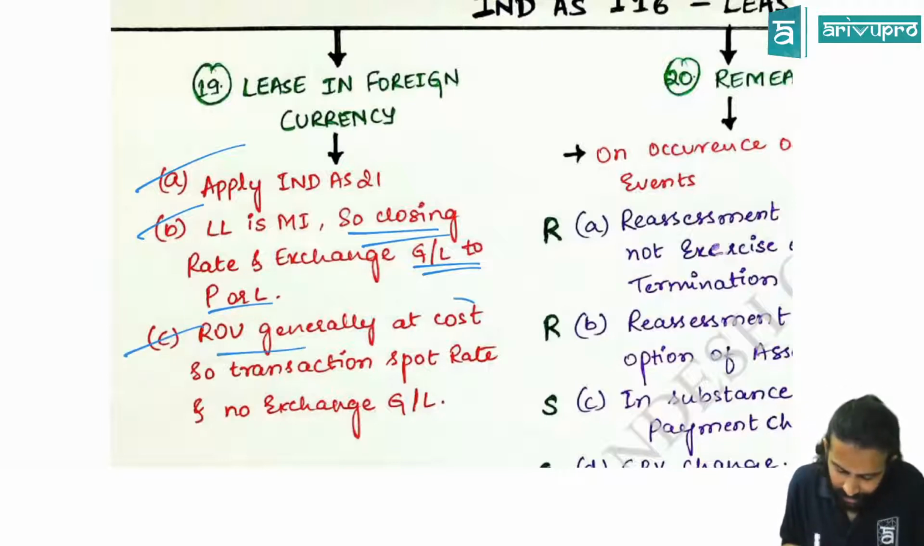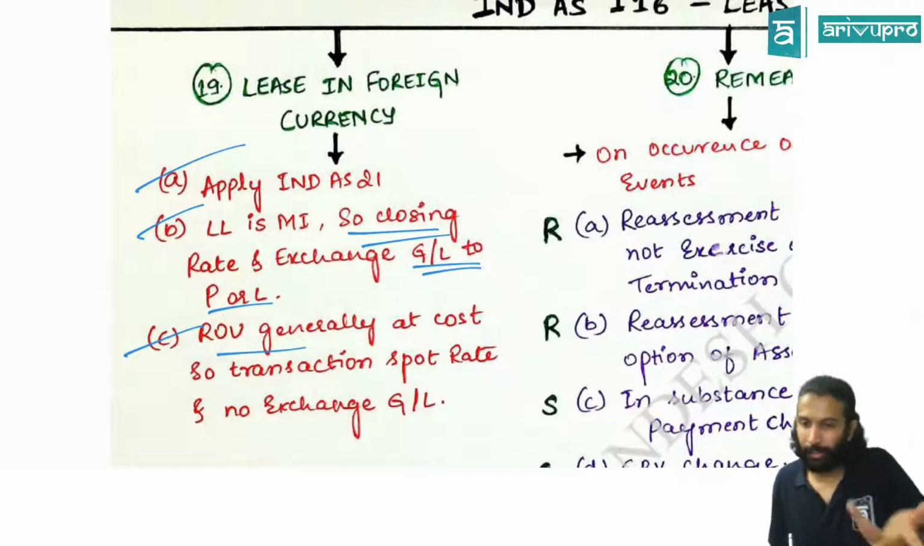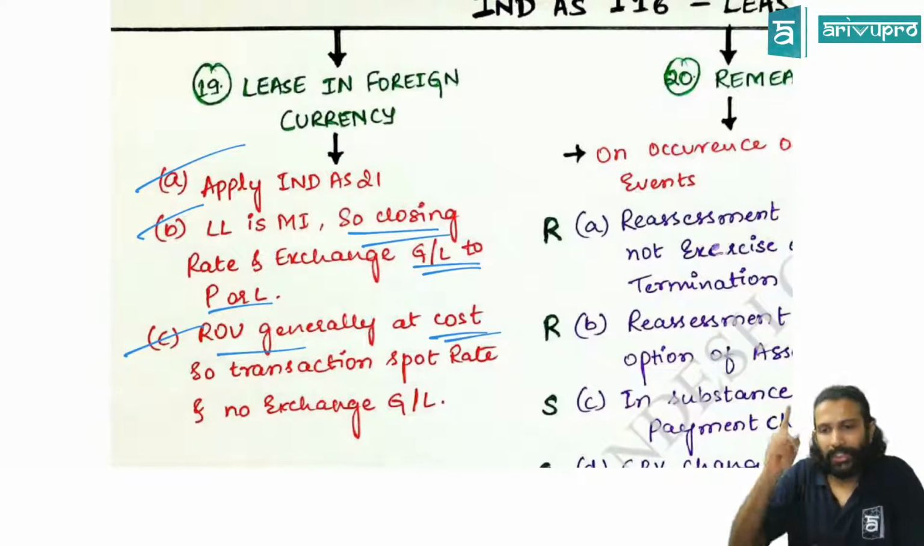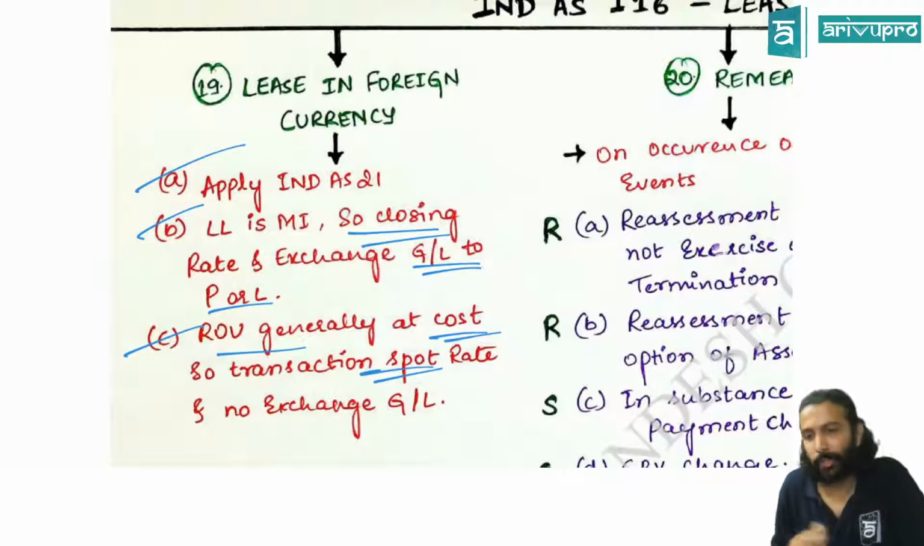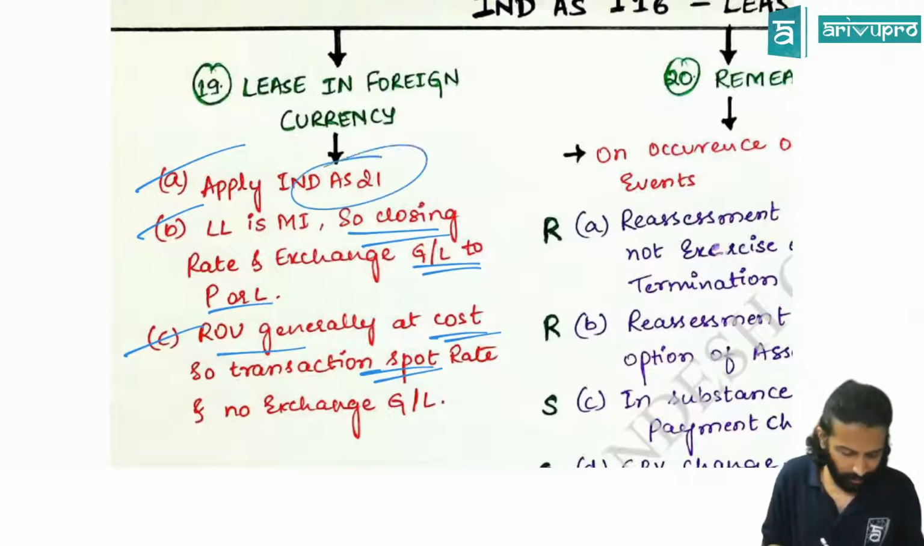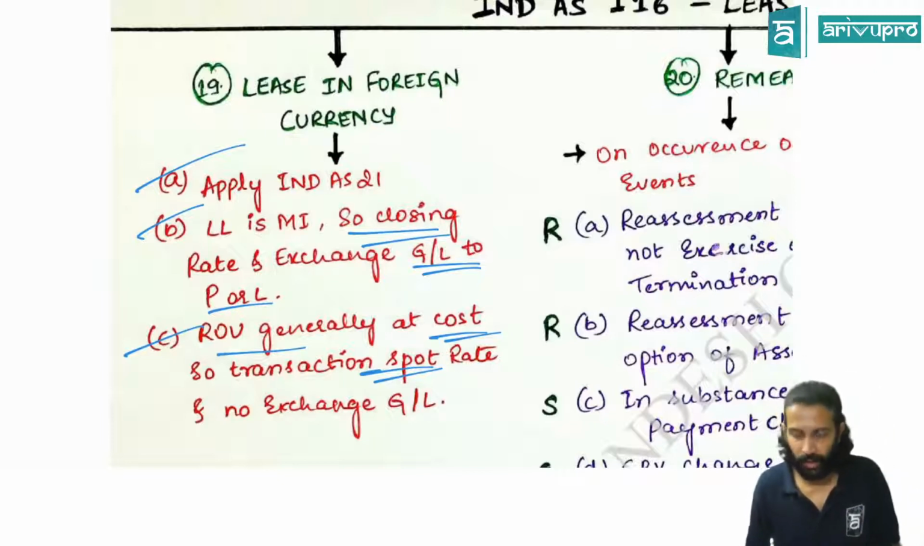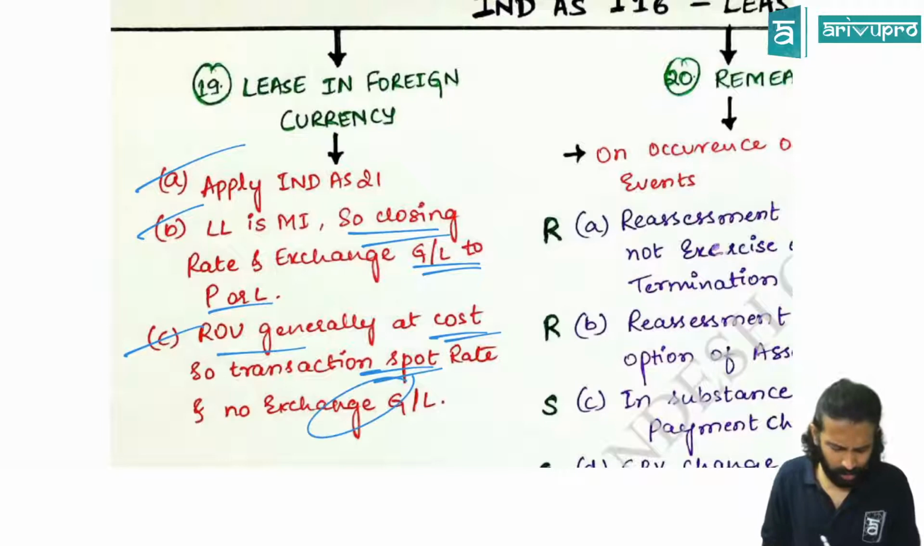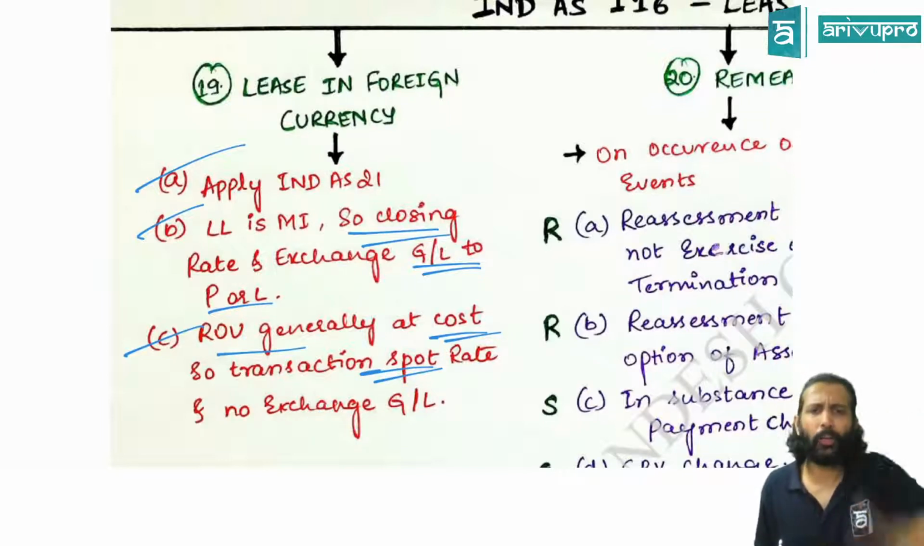Generally, ROU is at cost. You can also use the revaluation model for ROU, but generally you value at cost. That means at that date only you use the transaction spot rate and do the accounting. Later on you don't convert, so there will not be any exchange gain or loss. This in detail we will be doing in Ind AS 21, which we will take up next. So no gain or loss will generally come on ROU conversion because you don't convert at all.